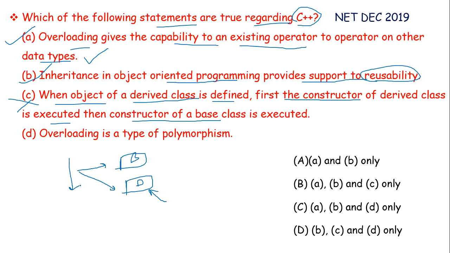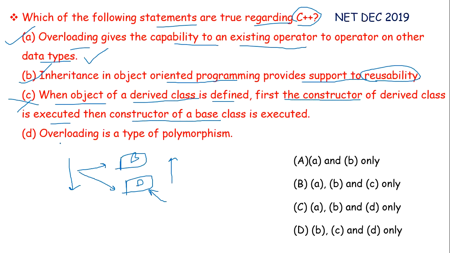But whenever we talk about destructor, then destructor of derived class will be called first and then destructor of base class will be called. So always remember this sequence. In case of constructor, first base class then derived class, but in case of destructor, the order will be reversed. So statement C is incorrect.